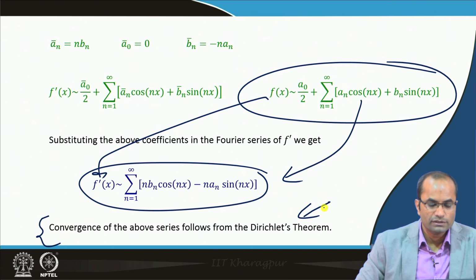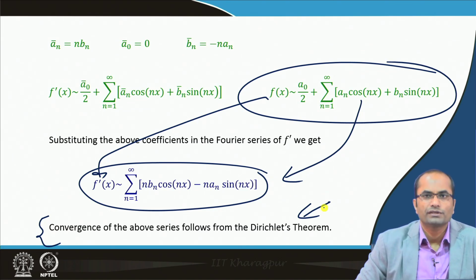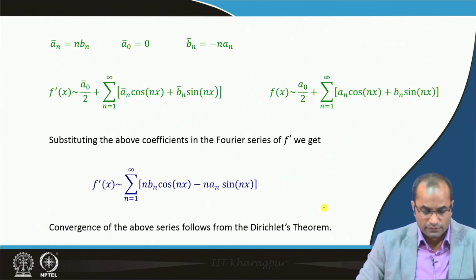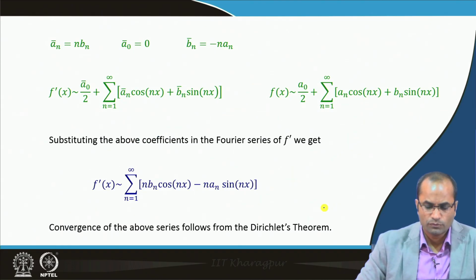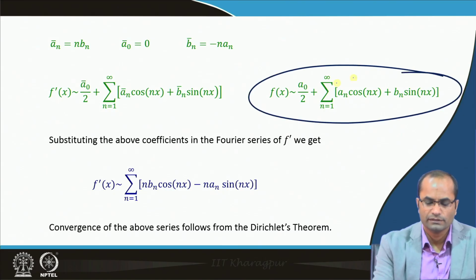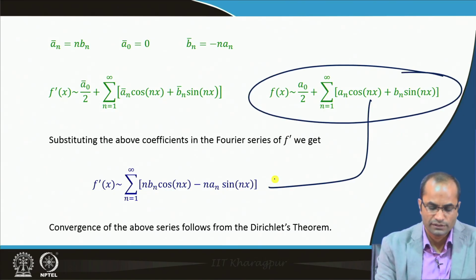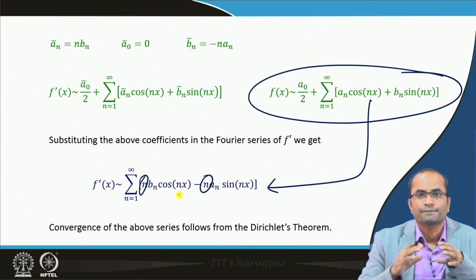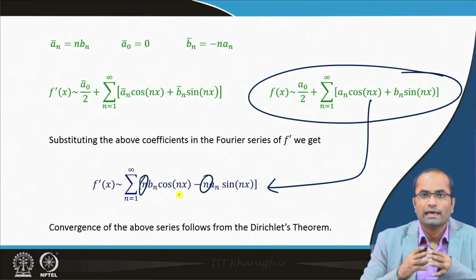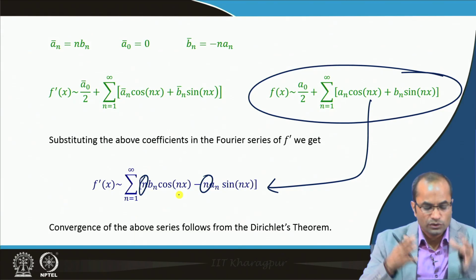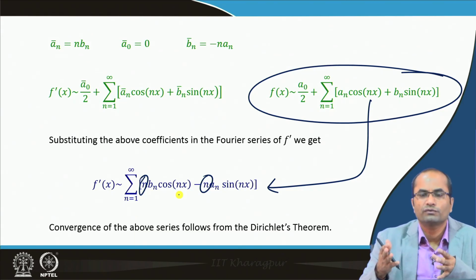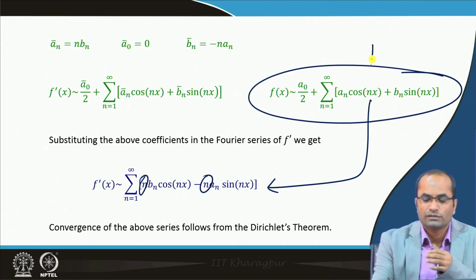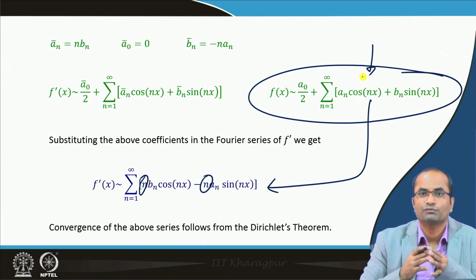Well, so this was the result of differentiation we got. Just one more point I can make here: when we differentiate the Fourier series, we obtain this n in the multiplication, and that makes the new series difficult to converge under the same conditions under which the original series was written.